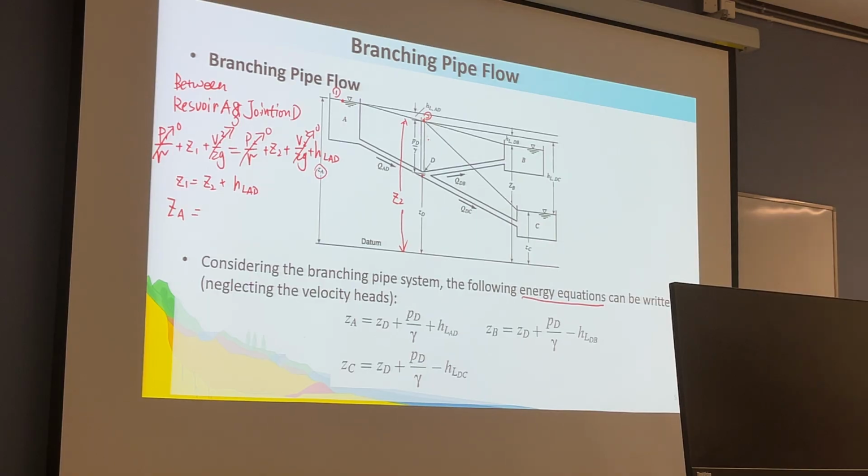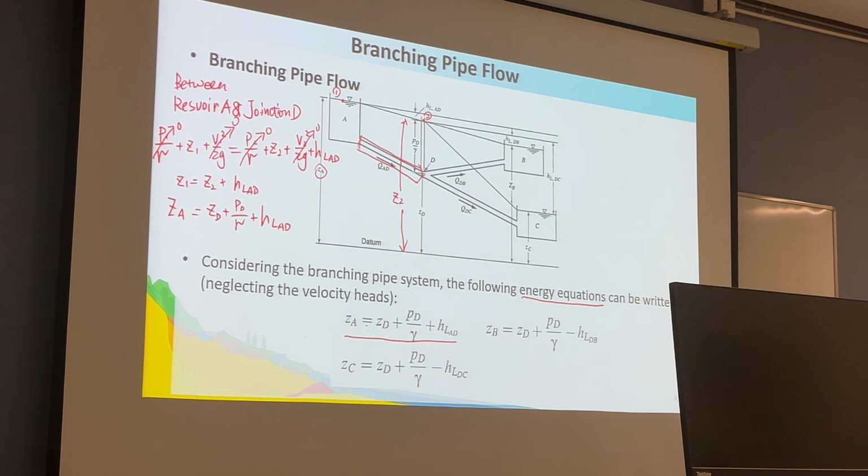The pressure head at point D is PD over gamma. So ZA equals ZD plus PD over gamma plus HL_AD. HL_AD is contributed by the pipes connecting the reservoir A and the junction D. This forms the first equation, between A and the junction D.